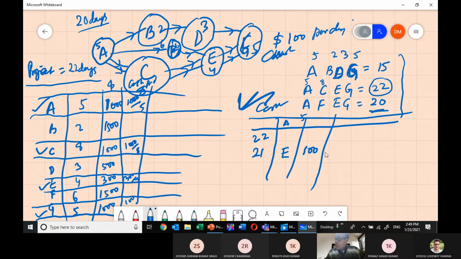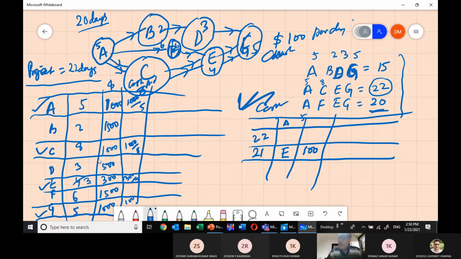Now for 1 day of crashing, with a minimum loss, $100 crashing cost, you crashed 1 day. Am I clear to all of you? Now which activity is crashed? E activity. So now you are completing E earlier taking 4 days, now you are taking 3 days.